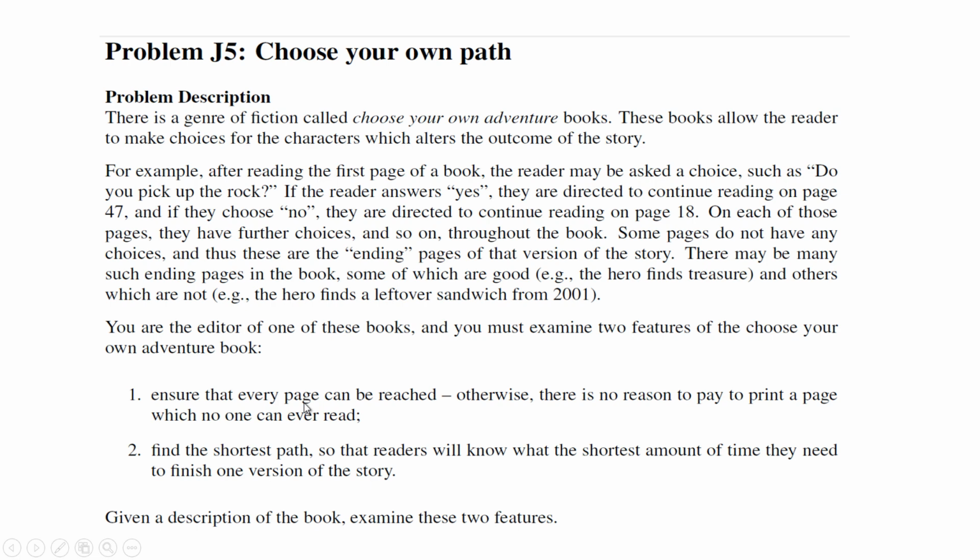So we have two problems to solve. First, to check if every page is reachable, and the second one is to find the shortest path, which is the minimum number of pages you need to read to finish a story.